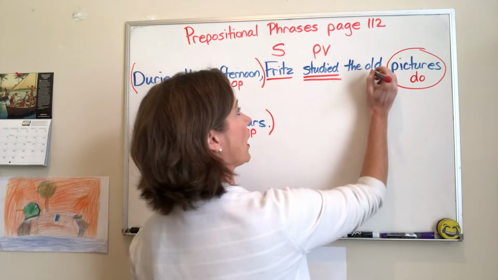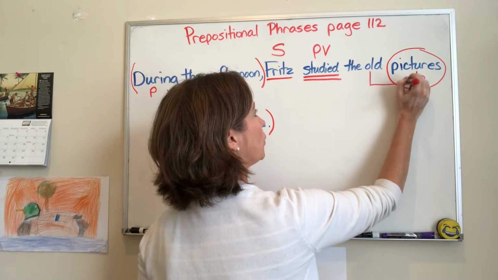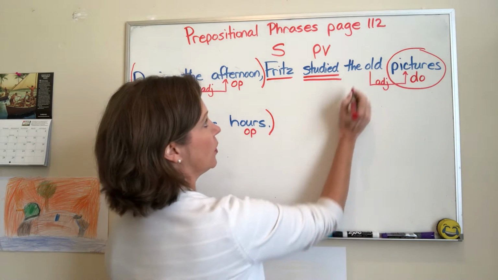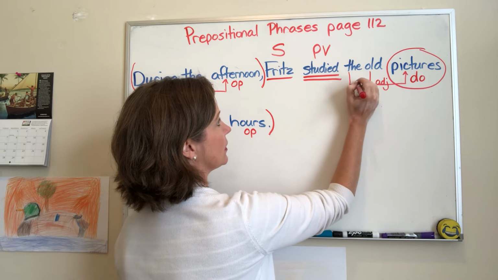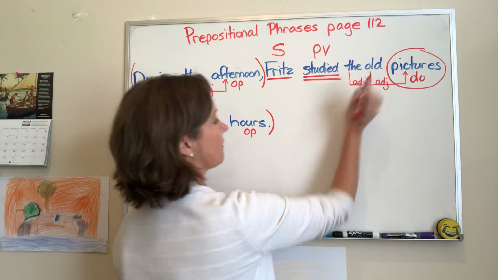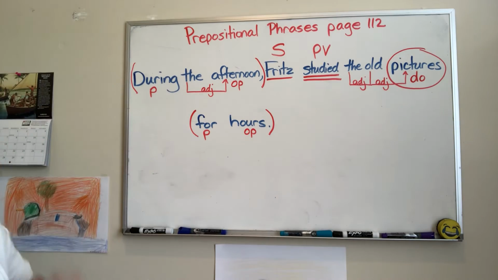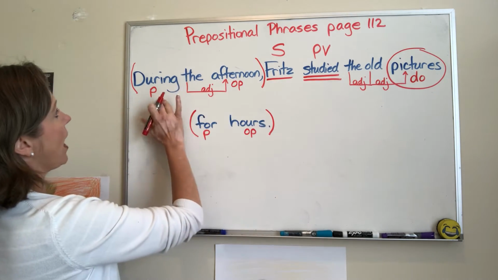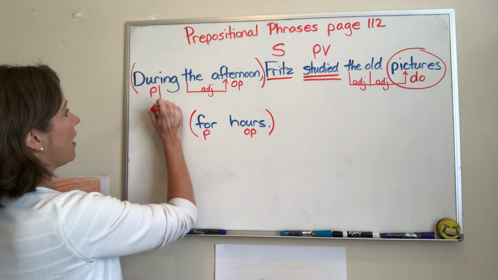Which pictures or what kind of pictures? Old pictures. So it is an adjective because it modifies a noun. Which pictures? The pictures. Adjective because it modifies the noun. Are we done? No, we have to deal with our phrases. Fritz studied when? During the afternoon.